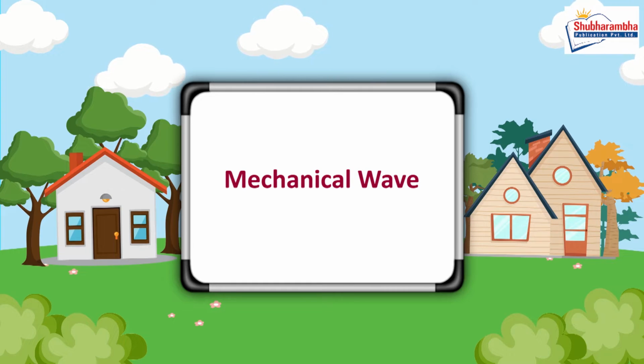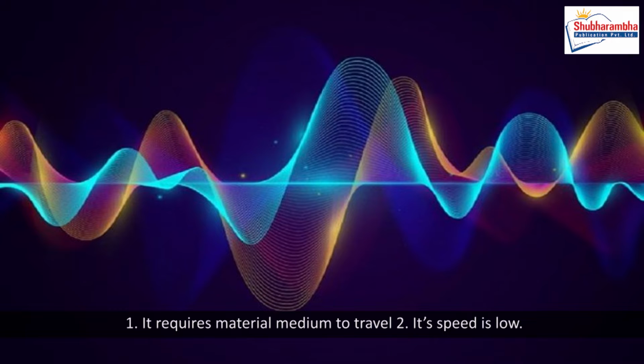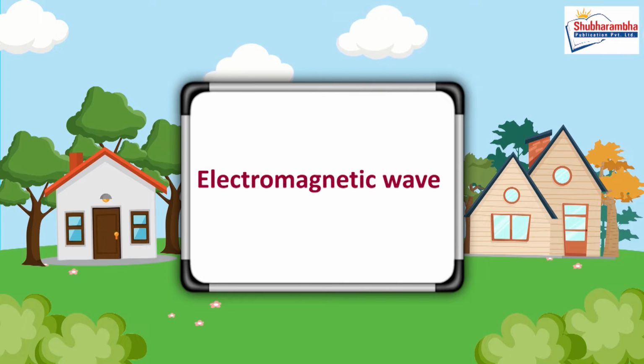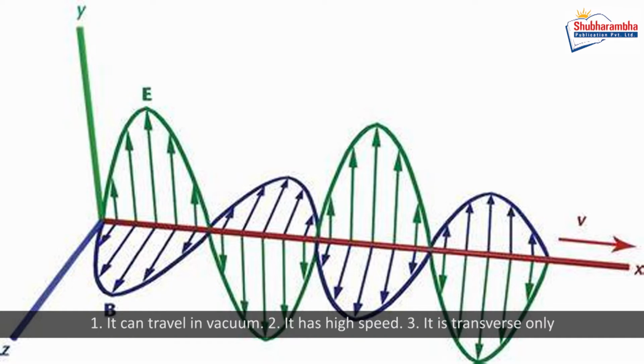Mechanical wave. 1. It requires material medium to travel. 2. Its speed is low. 3. It is transverse and longitudinal. Electromagnetic wave. 1. It can travel in vacuum. 2. It has high speed. 3. It is transverse only.